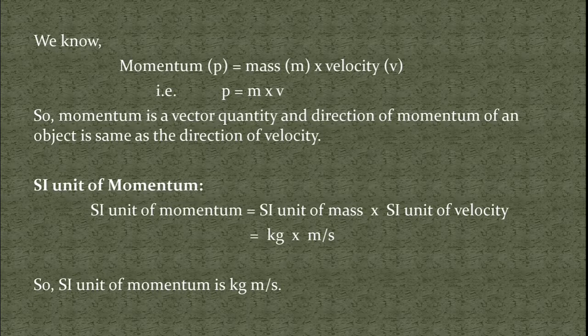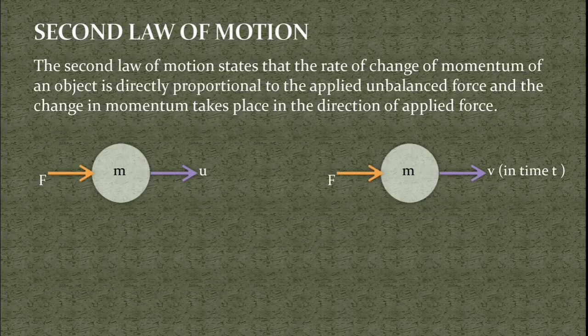Suppose there is an object which is moving with a certain initial velocity, and when an unbalanced force acts on it, then its velocity is going to change. As the velocity is going to change, it means there must be an acceleration, because we know acceleration is the rate of change of velocity. So this acceleration is produced in the object because of the unbalanced force. And Newton's second law of motion gives the relationship between this unbalanced force and the acceleration produced in the object because of that force. So let us see the statement of Newton's second law of motion.